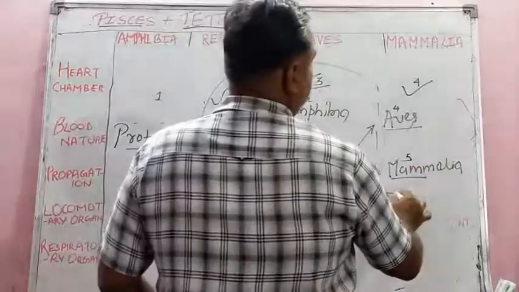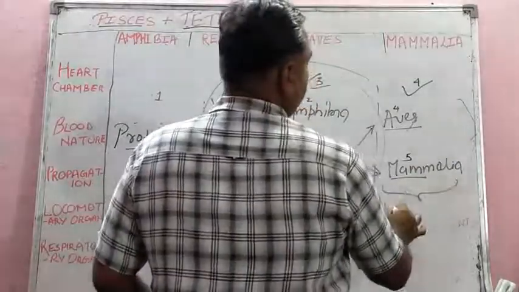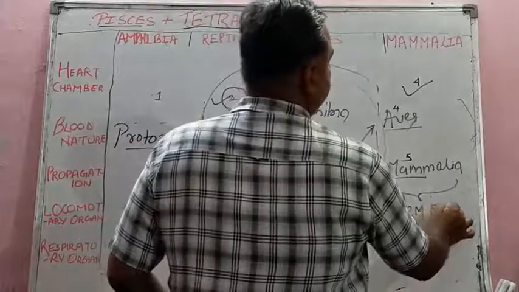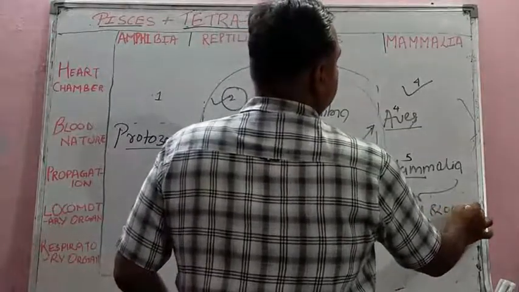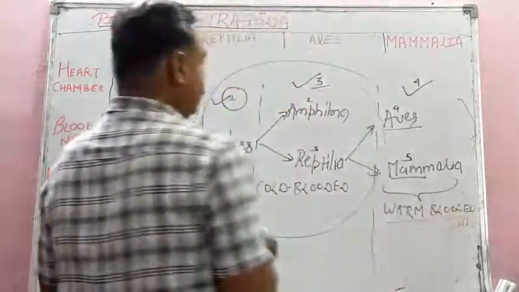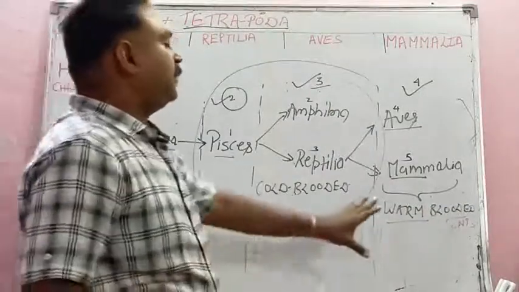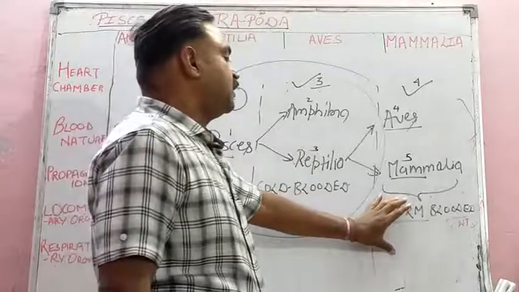And the last one, warm-blooded. You know, children, what are the differences between warm-blooded and cold-blooded? Warm-blooded animals are called homothermal. Cold-blooded are poikilothermal.